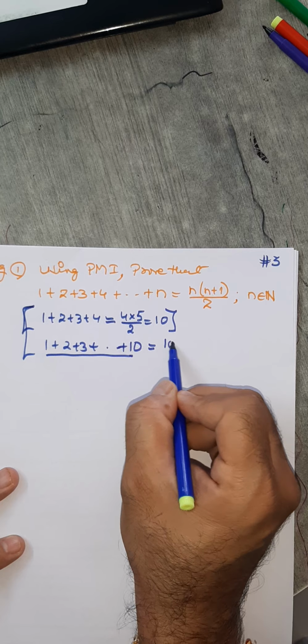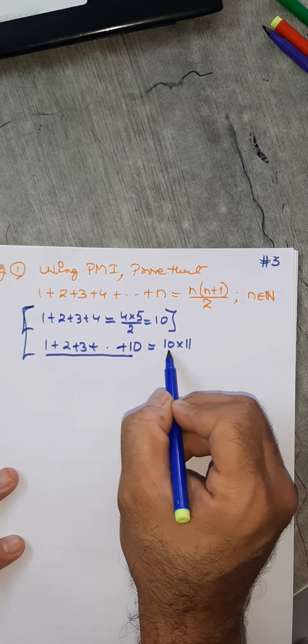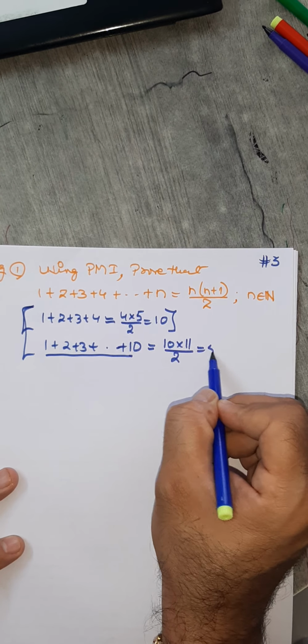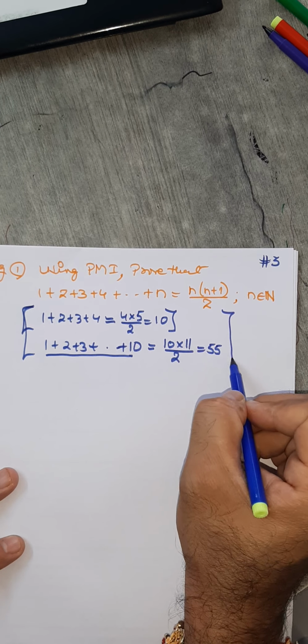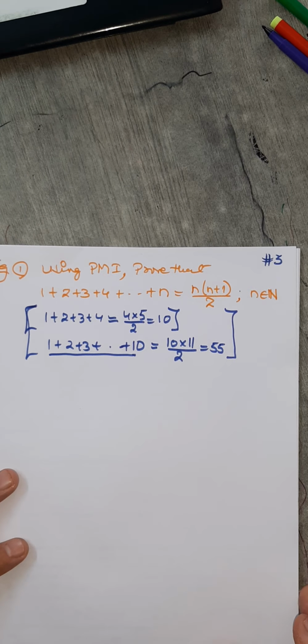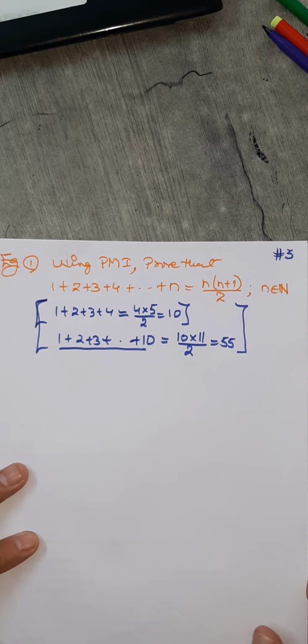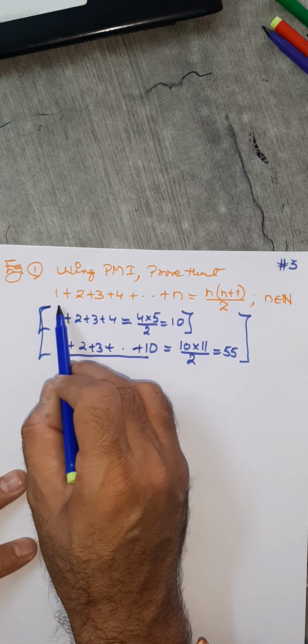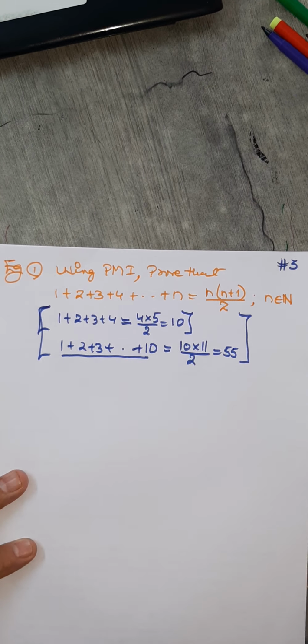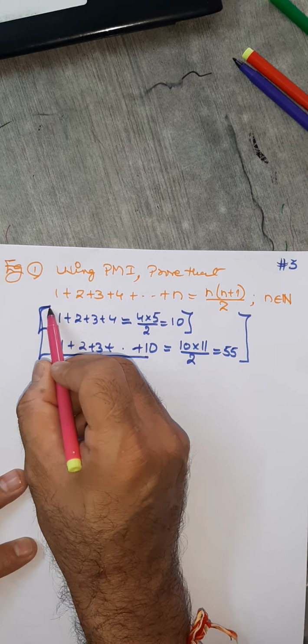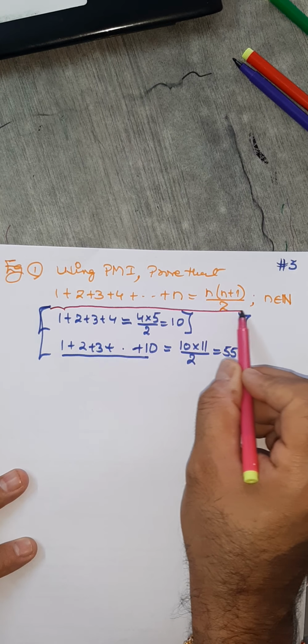So it is given by 10 into 10 plus 1, which is 11 by 2, 110, which is 55. So this is a very well known formula. We'll show this by PMI, that this is always true. This is our statement, remember.